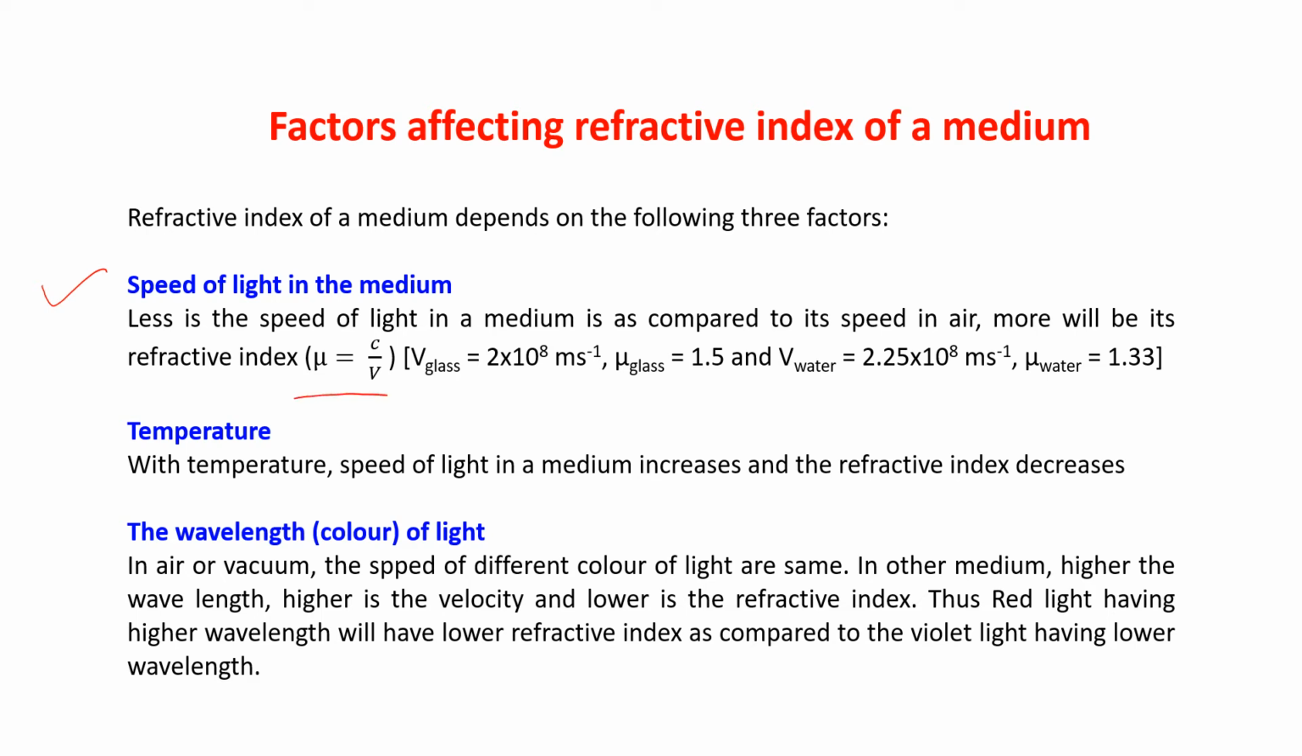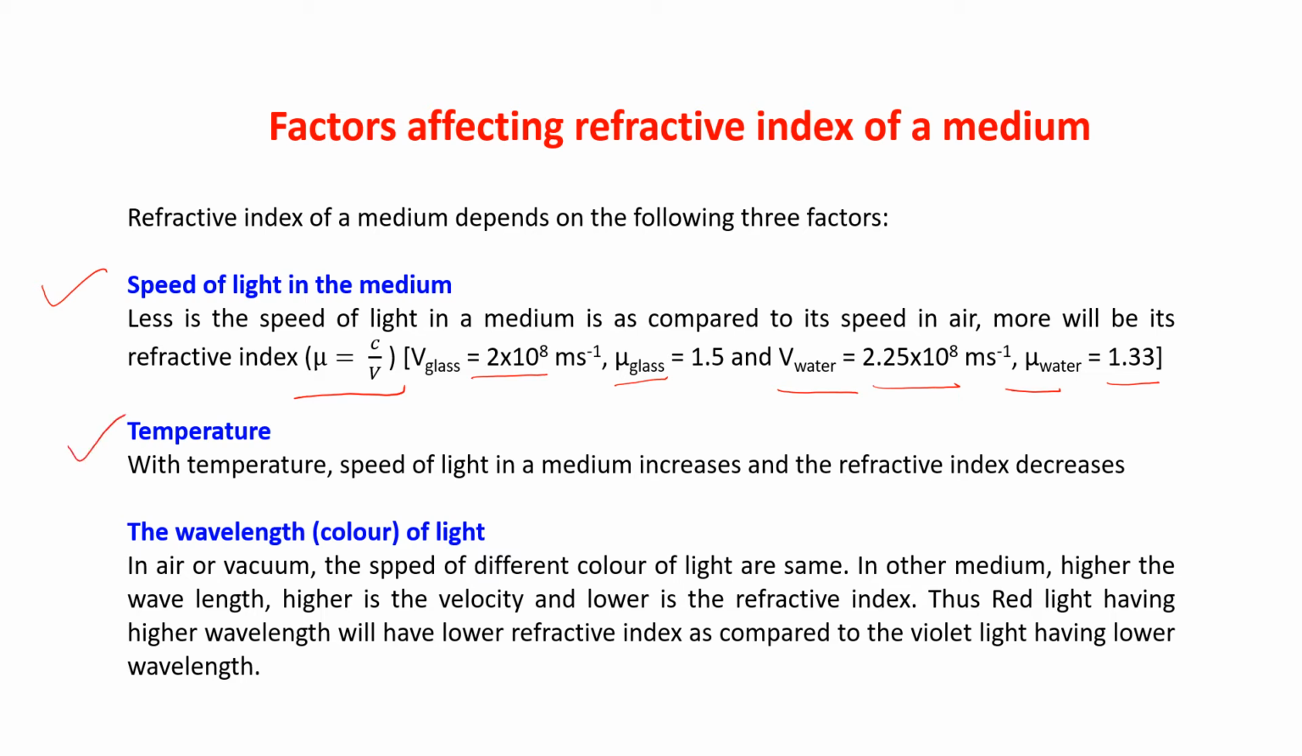Because you know mu is equal to c by v. So if the speed of the light is less in the medium, since they are inversely proportional, the refractive index will be more. Clear? So the speed of light in glass is 2.2 into 10 to the power 8 meter per second, then mu glass is 1.5. V water is 2.25 into 10 to the power 8 meter per second, mu water is 1.33. Okay.